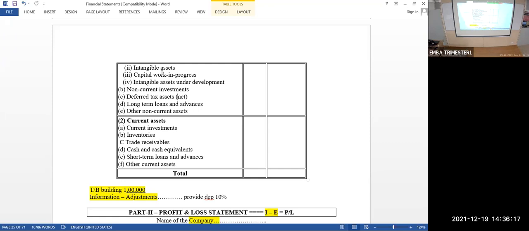Then except all these things, any other current asset, you have to bring it here also. For example, prepaid expenses. You paid expense in advance, like insurance premium, rent, anything of that nature, you have to bring it here, other current assets. So this is the format of the balance sheet. Any doubt up to now?